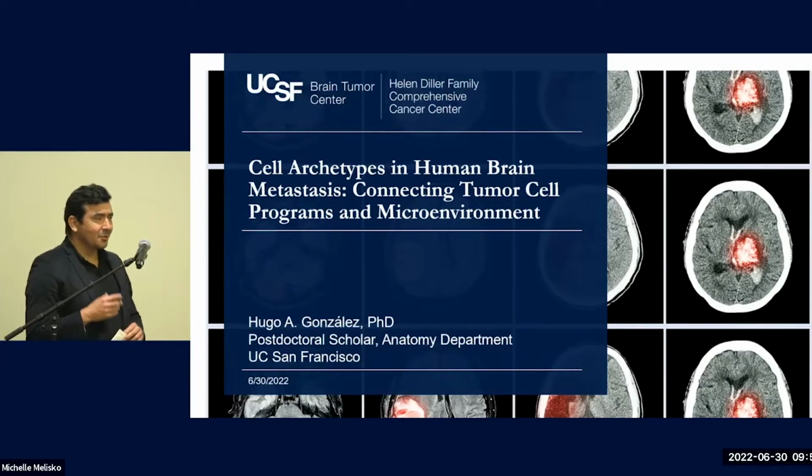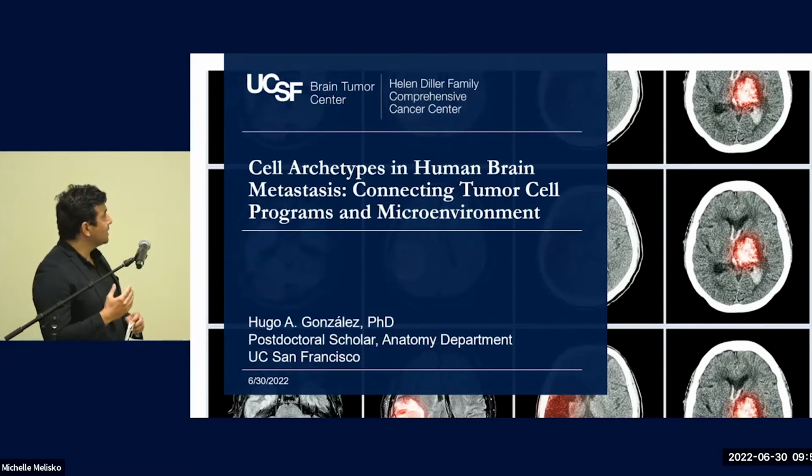So my expertise is more basic research, so I don't really have many opportunities to interact with people from the clinic. So that's really nice for me, actually, this opportunity, because the idea here is trying to build this bridge between basic research and translational research. Our primary focus in our group is trying to understand the formation of human metastases in general. And I do believe that brain metastasis is an excellent model to interrogate and understand the properties of metastatic tumor cells and to model this interaction between cancer cells and the stroma.